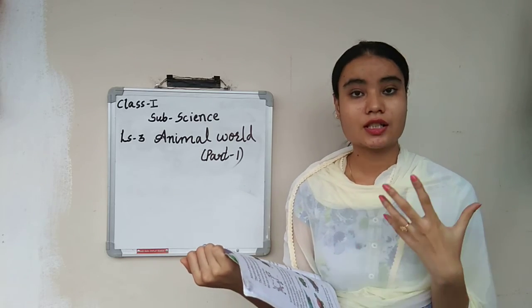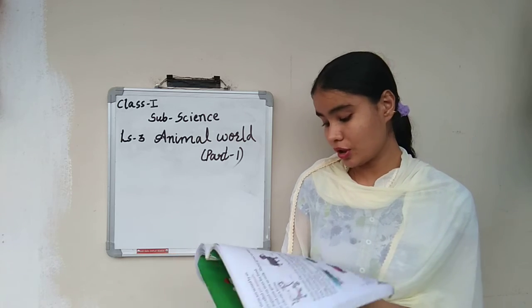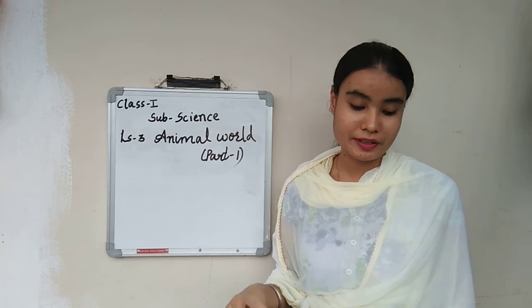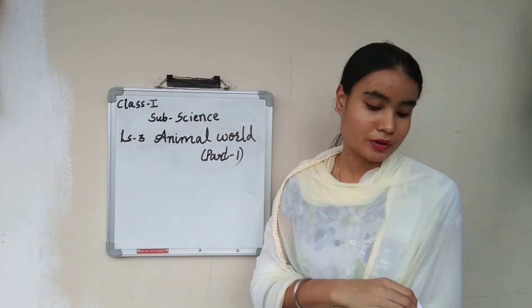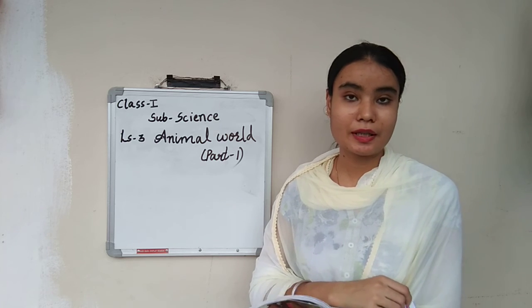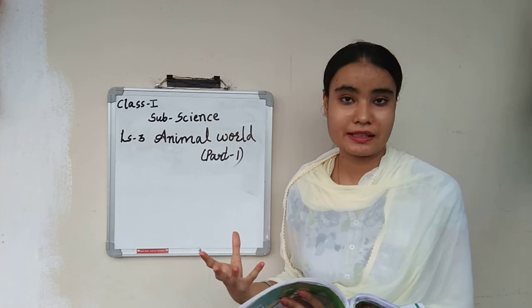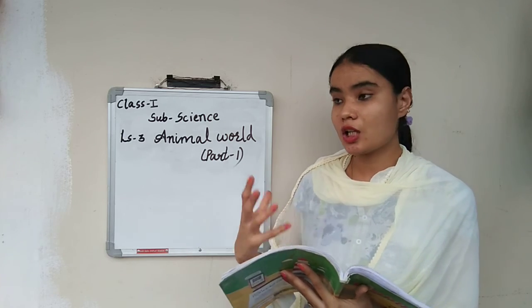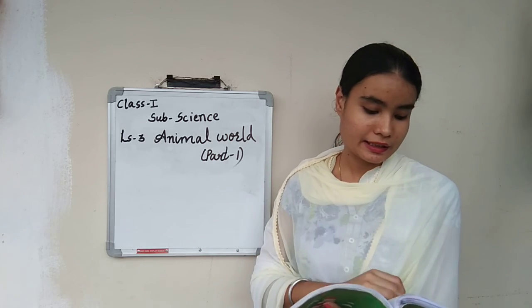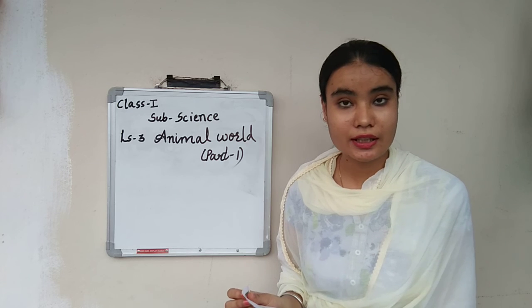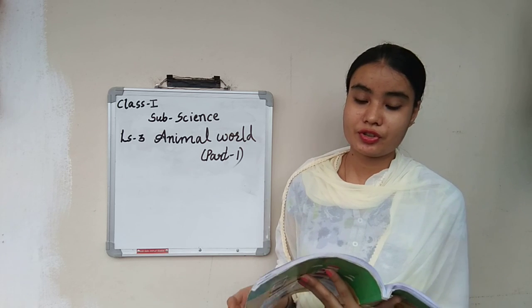In the next session I am going to explain about birds, different types of birds, as well as insects. Where do we find birds and insects, what do they eat, how do they move. So for today this much is enough. You read the lesson and watch the video. Okay children.